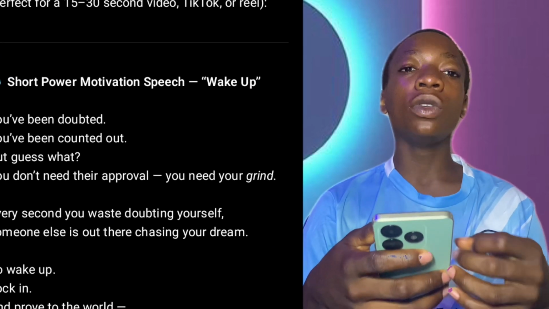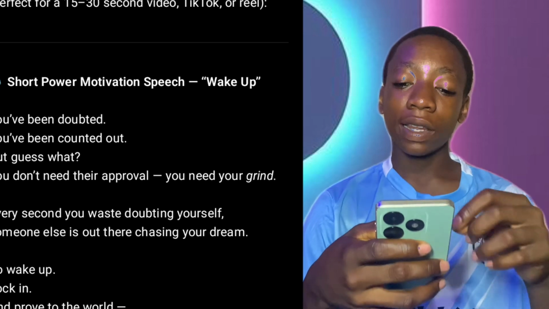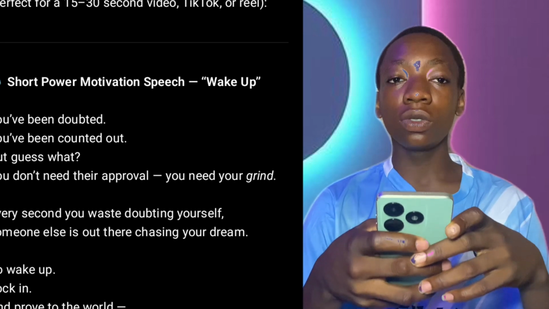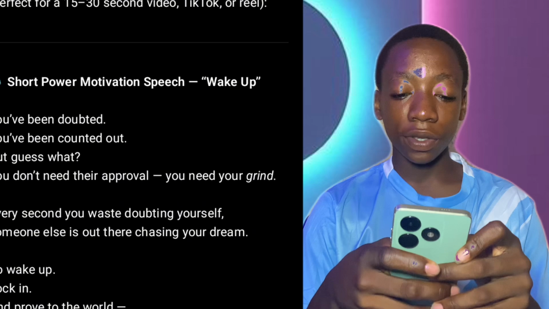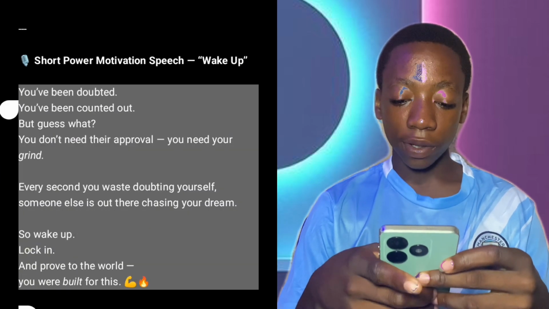ChatGPT has even given you the script and also pro tips. It's also giving you a powerful title that you can use. So what you do now is to copy it. Select text. You copy it from here.